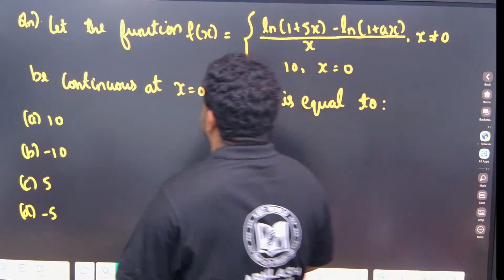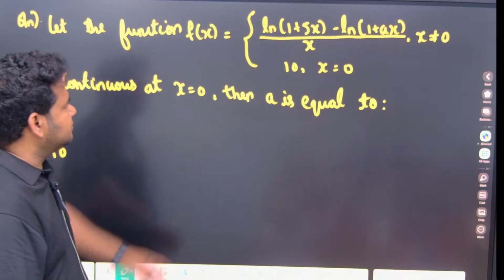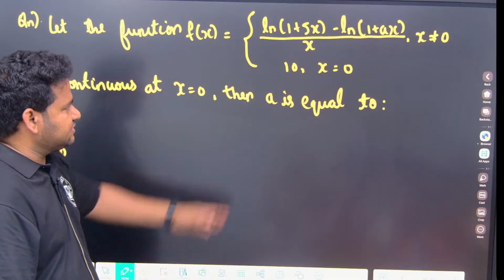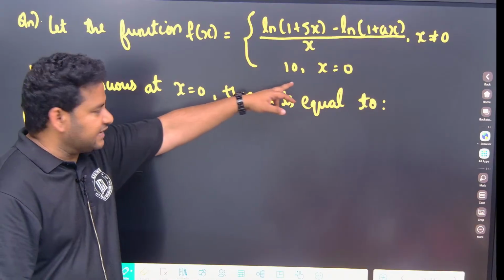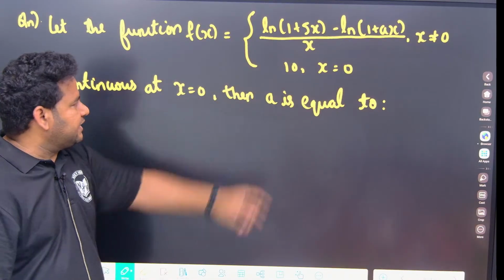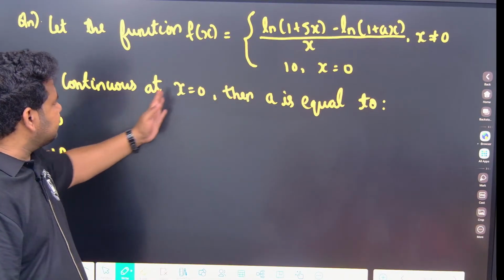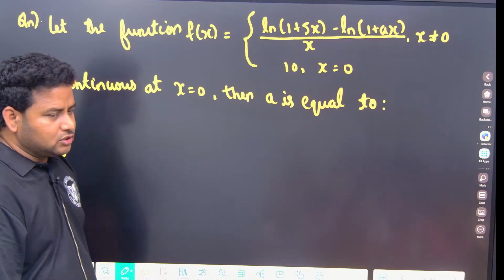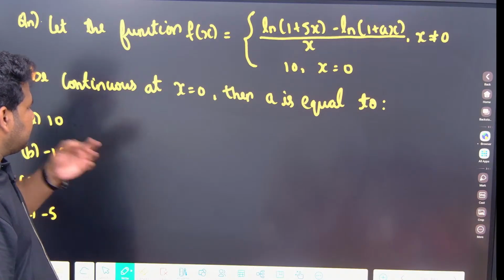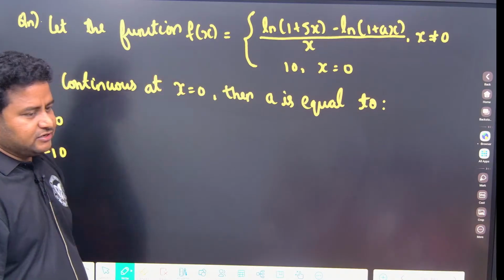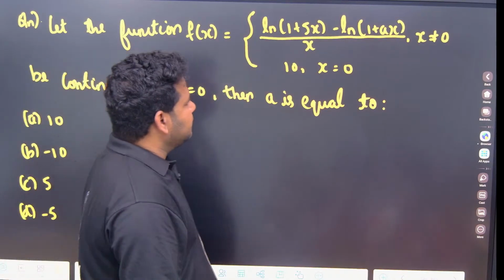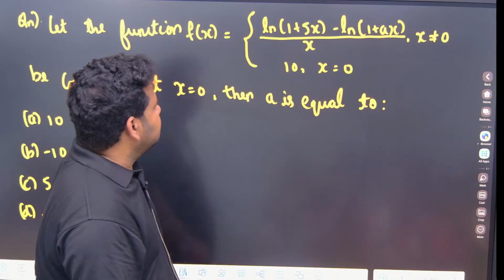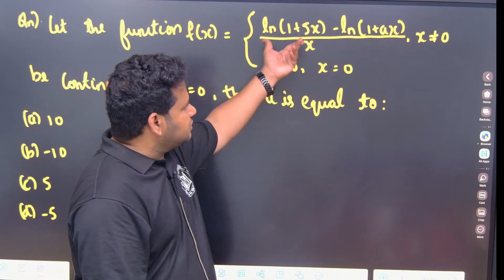Now look at this. Let the function f of x be log of something, given where x is not equal to 0, and equal to 10 at x is equal to 0. If it is continuous at x is equal to 0, then a is equal to what? They are telling us that at x is equal to 0 it is continuous, and at x is not equal to 0, there we should find out what value we are getting.